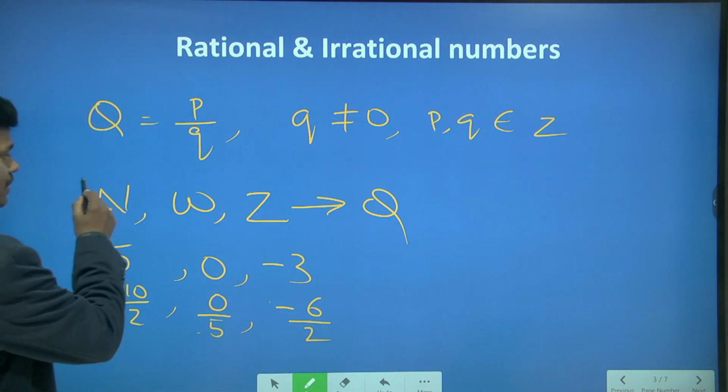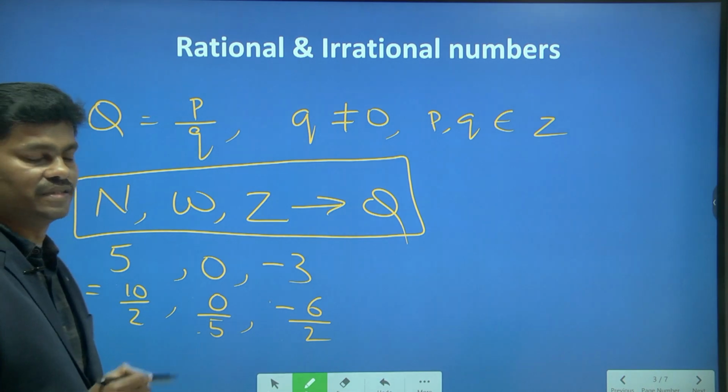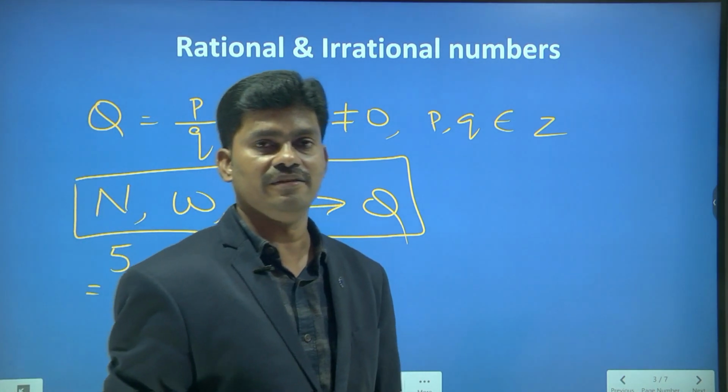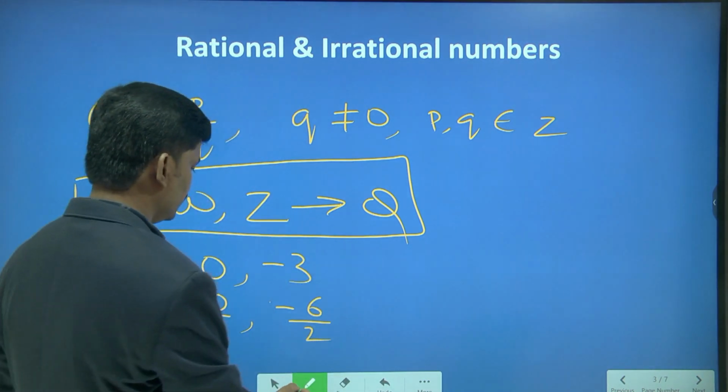So we give a conclusion. All the natural numbers, whole numbers and integers, you can say they are rational numbers. Okay. Next.